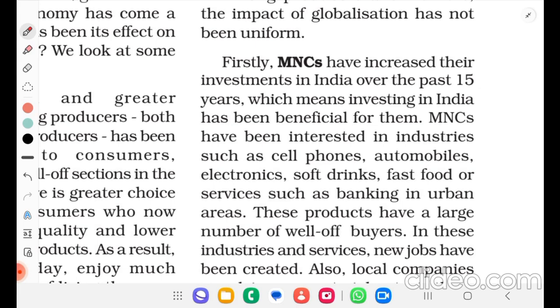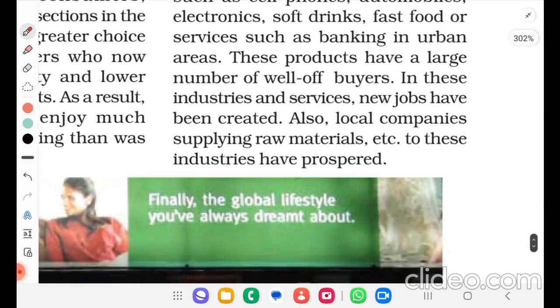MNCs have been interested in industries such as cell phones, automobiles, electronics, soft drinks, fast food, or services such as banking in urban areas. These products have a large number of well-off buyers. In these industries and services, new jobs have been created. Also, local companies supplying raw materials, etc. to these industries have prospered.